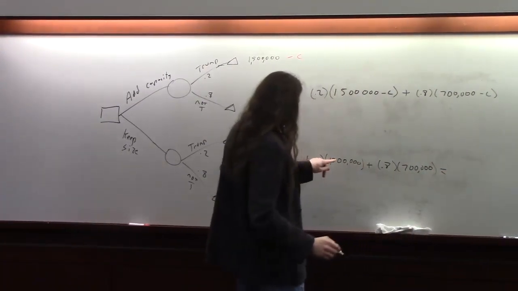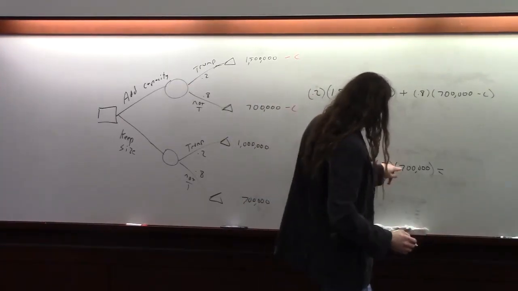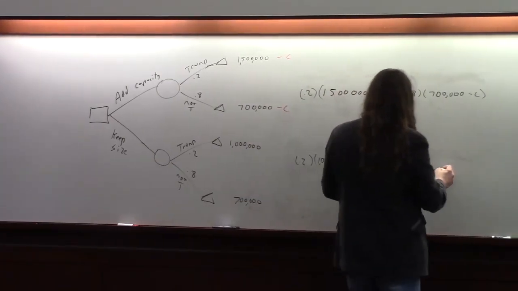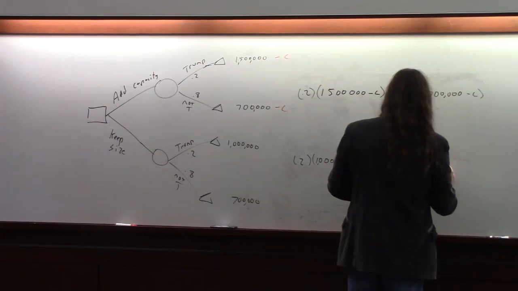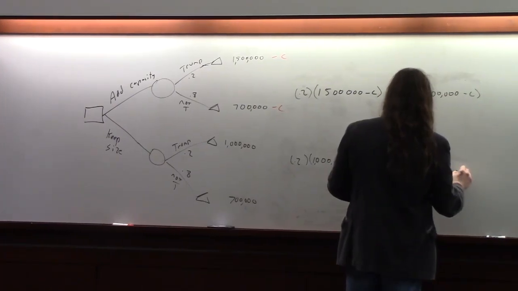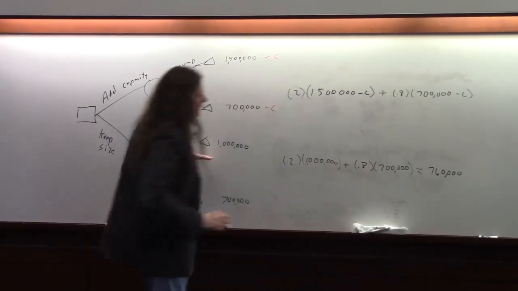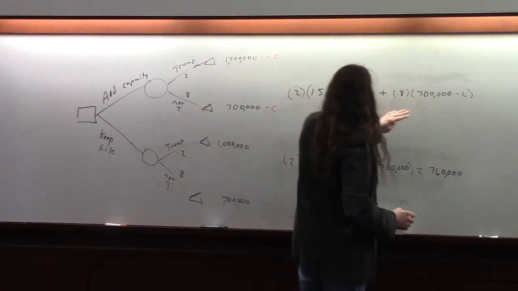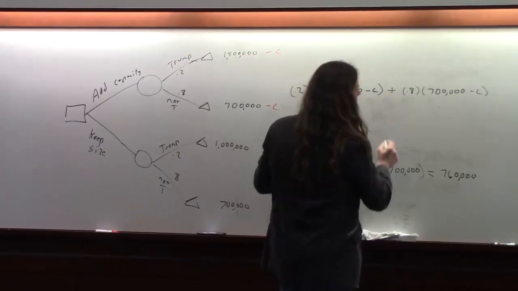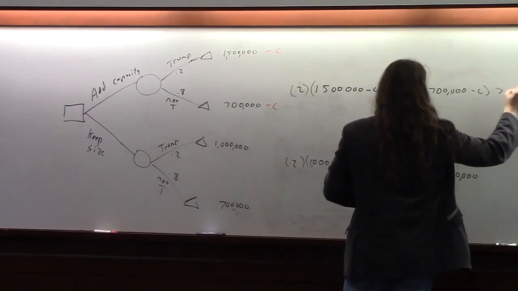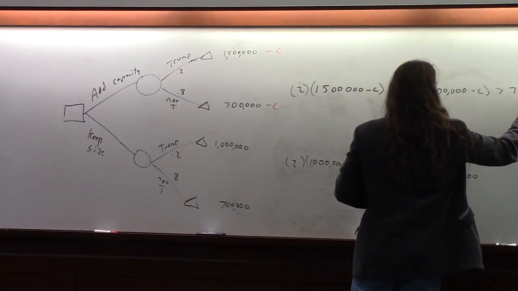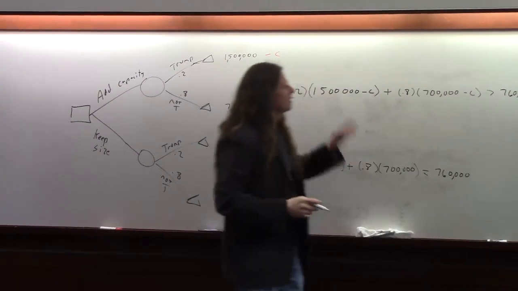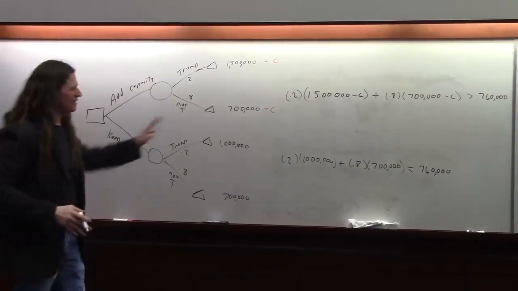This is 200,000. 8 times 7 is 56. 56 plus 2 is 760,000. So if you don't have the extra capacity, you expect to make this much money. So you want this number to be greater than 760,000. Okay, so if the capacity costs any more than that, you would say, I'm not going to do this.